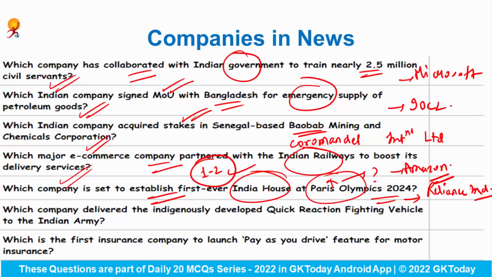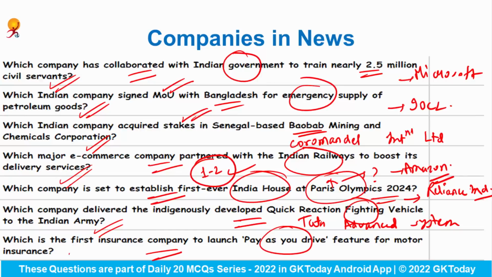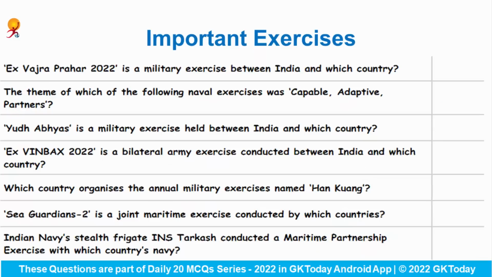Which company delivered the indigenously developed quick reaction fighting vehicle to the Indian Army? This is Tata Advanced Systems. Okay. Which is the first insurance company to launch pay as you drive feature for the motor insurance? This is the company Go Digit. Fine. Next we'll see some of the important exercises that were in news.